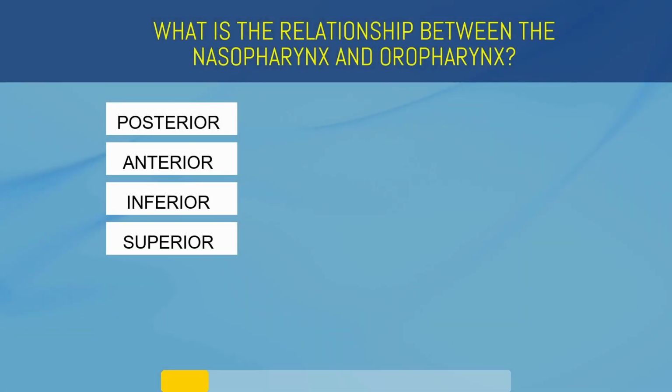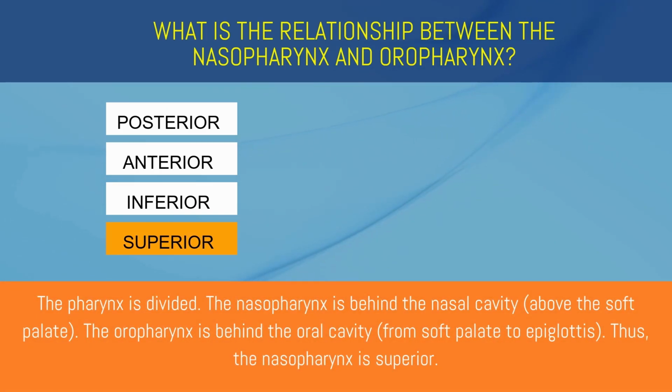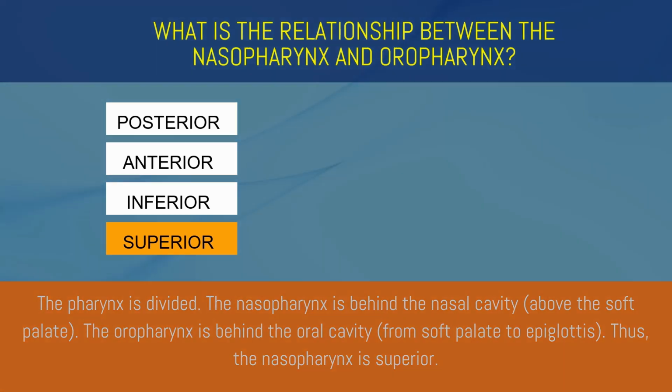What is the relationship between the nasopharynx and oropharynx? Posterior, anterior, inferior, or superior? Superior. The pharynx is divided. The nasopharynx is behind the nasal cavity. The oropharynx is behind the oral cavity. Thus, the nasopharynx is superior.